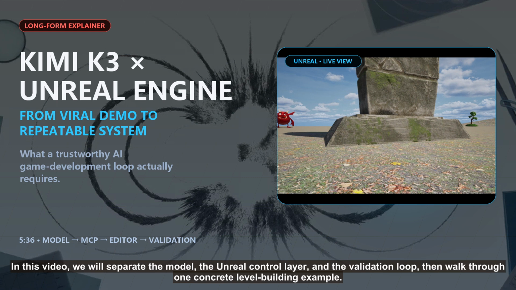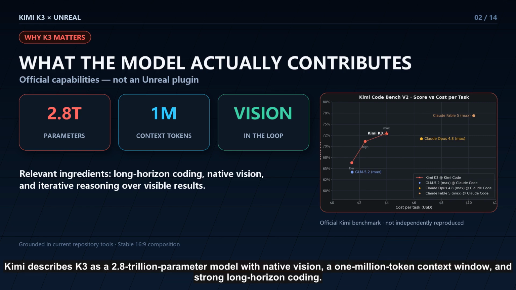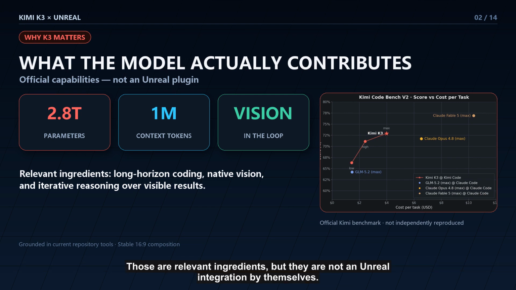concrete level building example. First, what does K3 actually contribute? Kimi describes K3 as a 2.8 trillion parameter model with native vision, a 1 million token context window, and strong long horizon coding. Its official release also highlights game development and vision in the loop. The model can inspect visual output, reason about what changed, and iterate. Those are relevant ingredients, but they are not an Unreal integration by themselves.